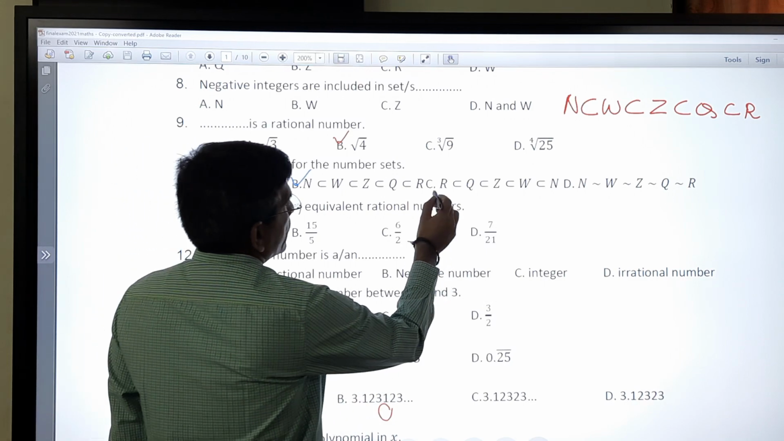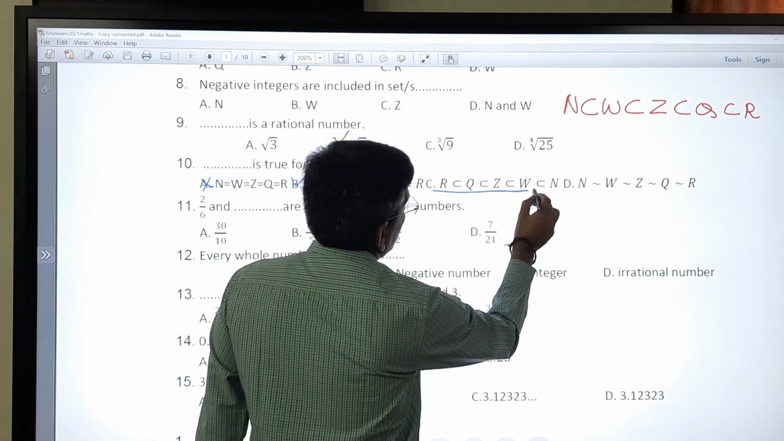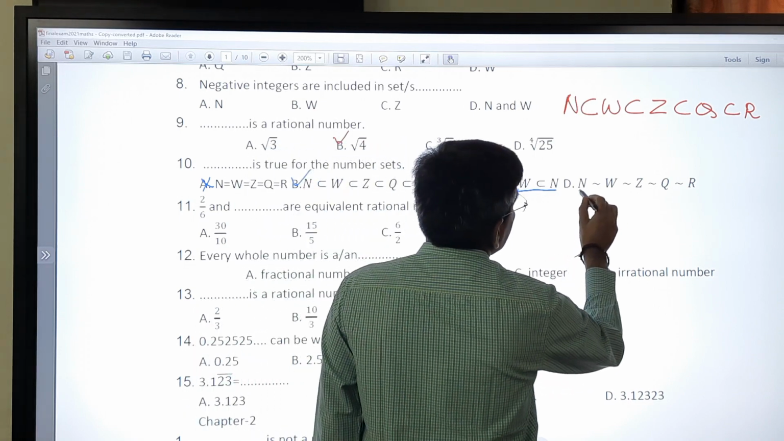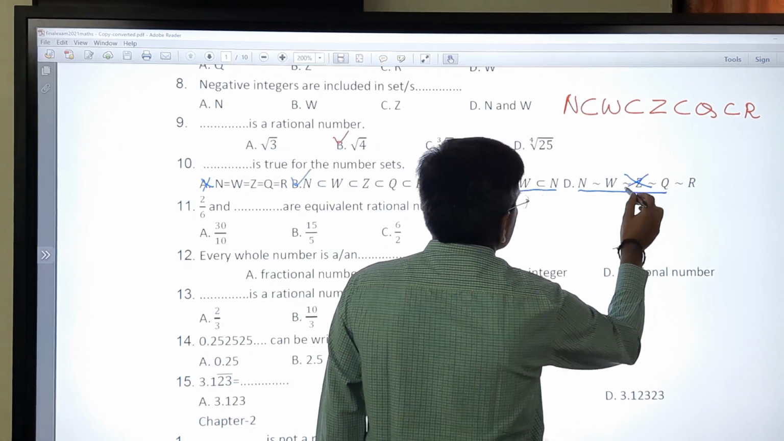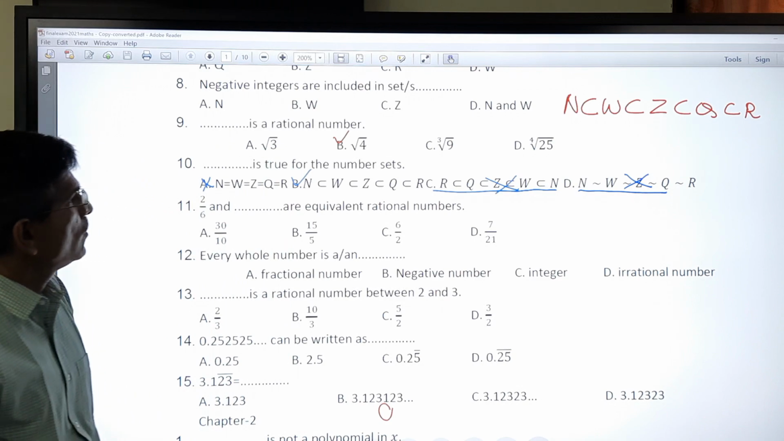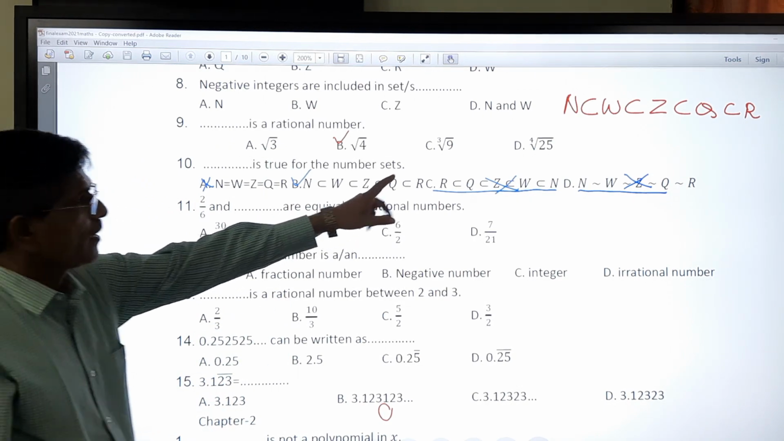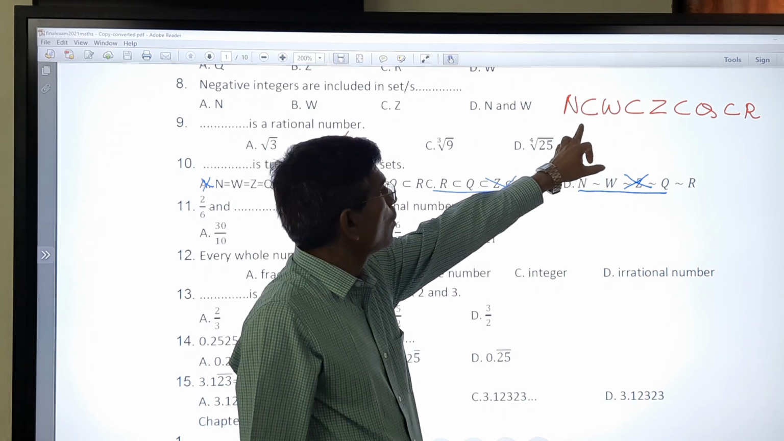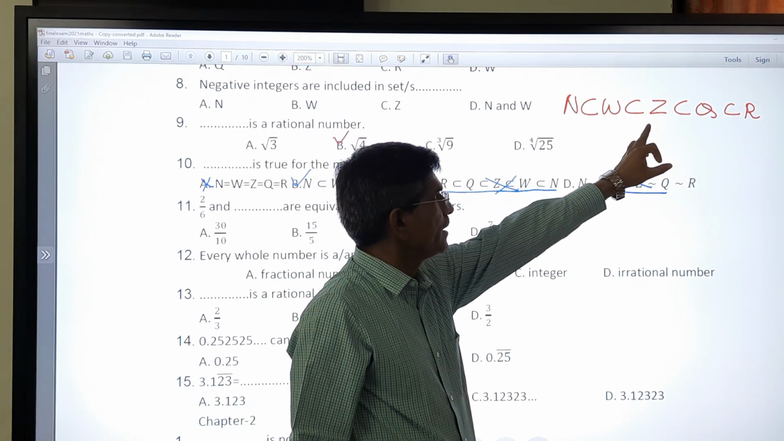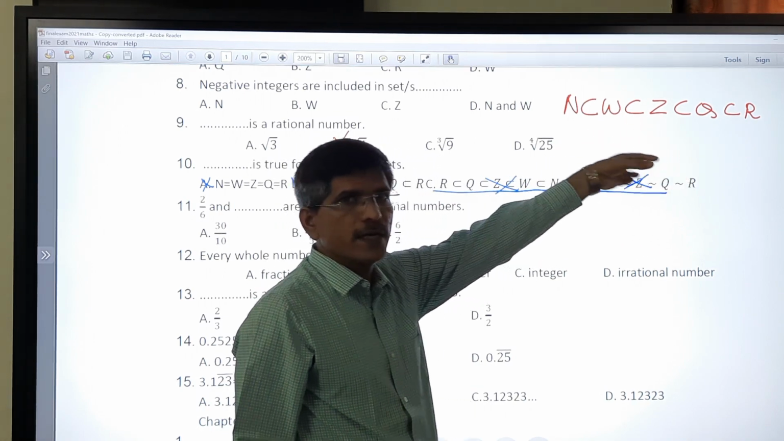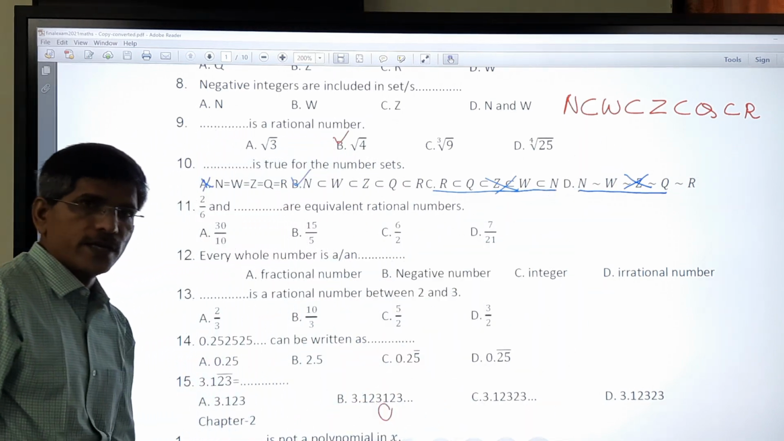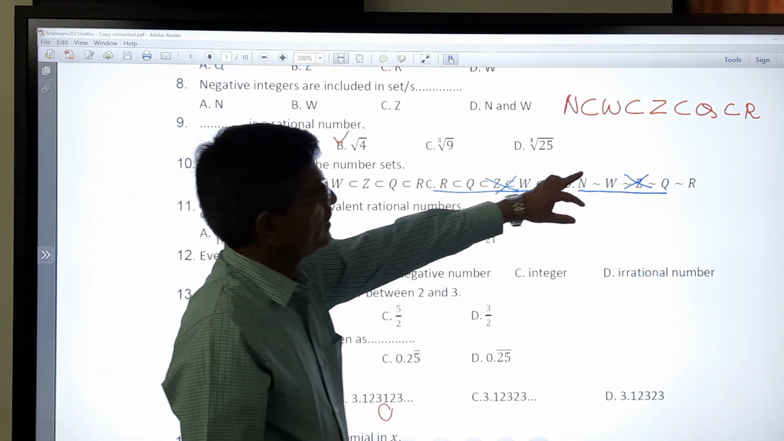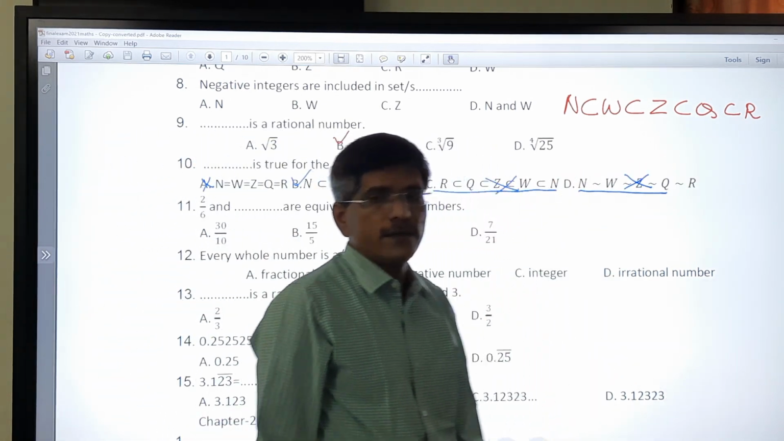In C, it is not possible. In D, it is also not possible. So remember that natural number is a subset of whole number is a subset of integer is a subset of rational number, and rational number is a subset of real number. Rational and irrational numbers combined give us the real numbers.